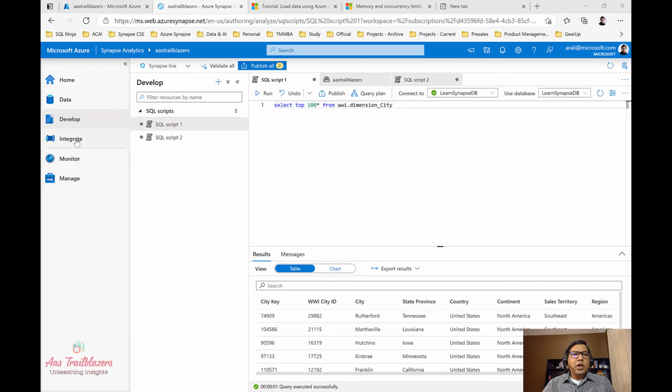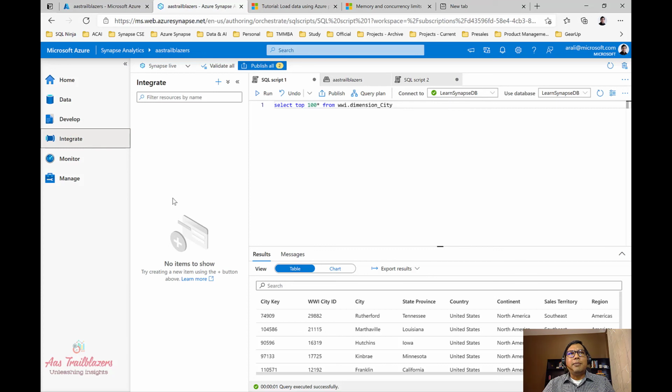Next, we can click on integrate to create a data processing pipeline. So you can create a pipeline all the way from ingesting data from your source system to the SQL pool and doing all sorts of processing. So all the scheduling, orchestration, and data flow to process the data while it's getting loaded can be done with the integrate pane that we see here in Synapse Studio.